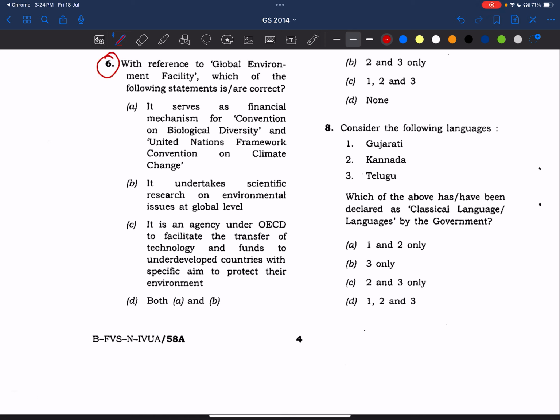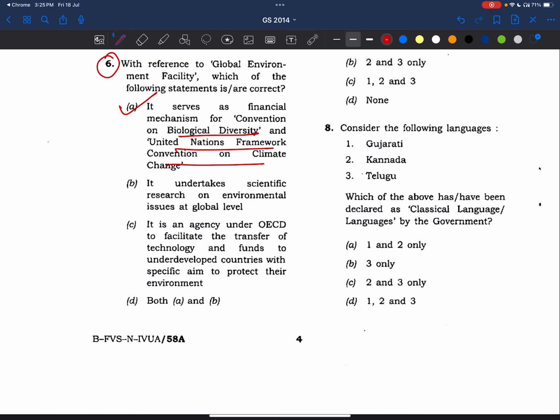Okay. With reference to Global Environment Facility, which of the following statements are correct? It serves as financial mechanism for the Convention on Biodiversity and the United Nations Framework Convention on Climate Change. Yes, it is mainly made for the funding of these things. UNFCCC and biodiversity. Yes, this statement A is correct.